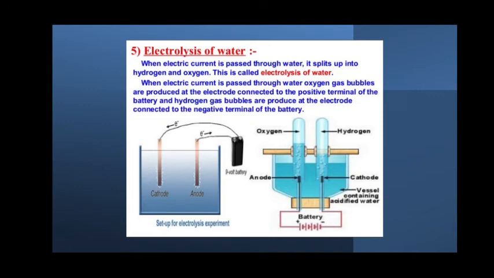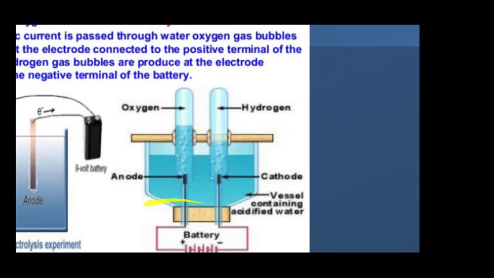Which gas will be produced, students? Oxygen gas. Similarly, hydrogen gas bubbles start being produced at the electrode which is connected to the negative terminal of the battery, that is the cathode. In the picture you can see where the anode and the cathode are. In the second picture you observe.